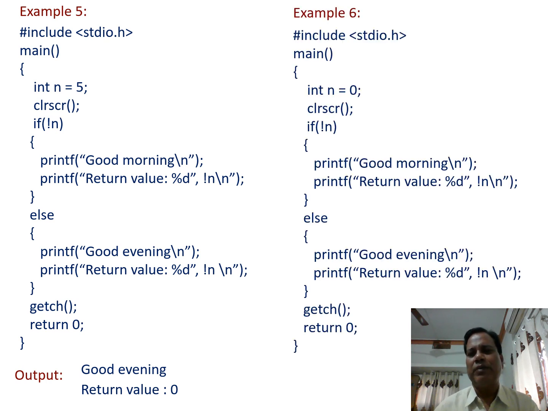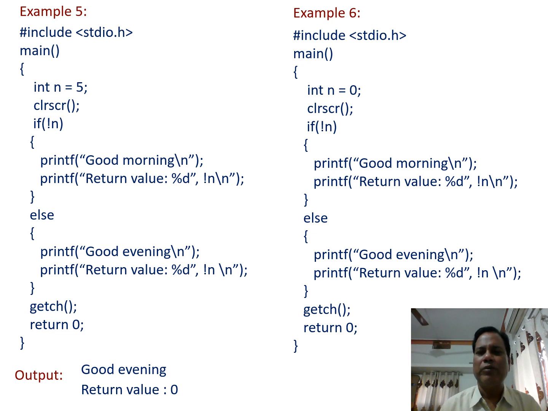In another example, if we set the initial value of n as 0, then when n is used together with the logic operator not, its value becomes true and it returns a value of 1.